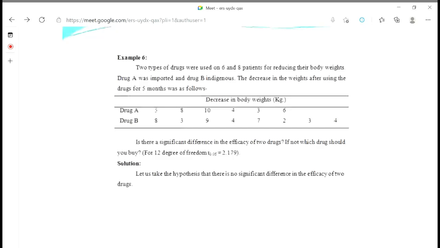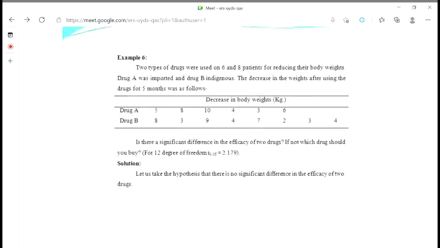Okay. Now, first condition, what we do, we have to make the null hypothesis. Now you know what is null hypothesis? Null hypothesis means hypothesis of no difference. So what will be our null hypothesis in this case?